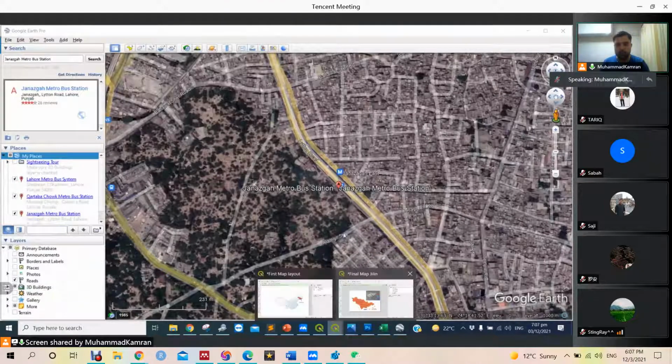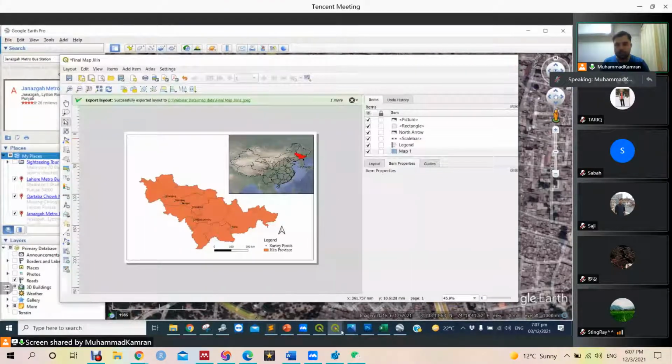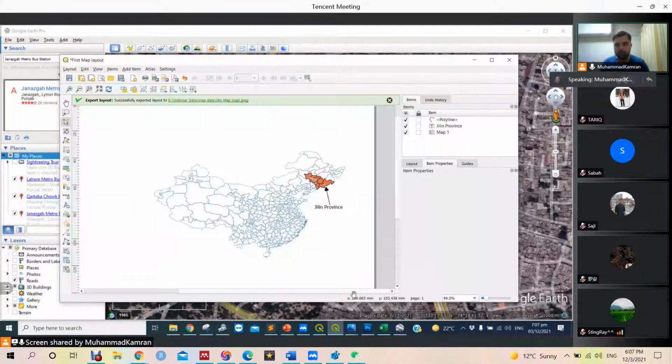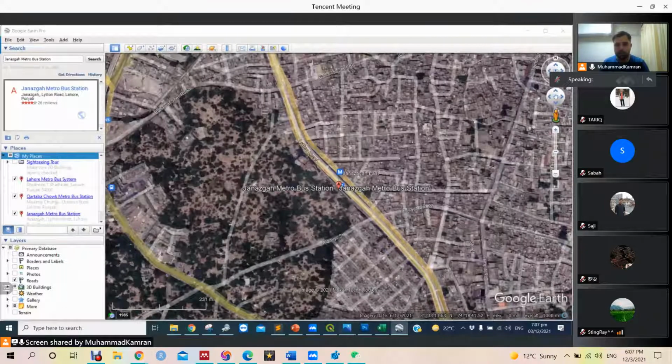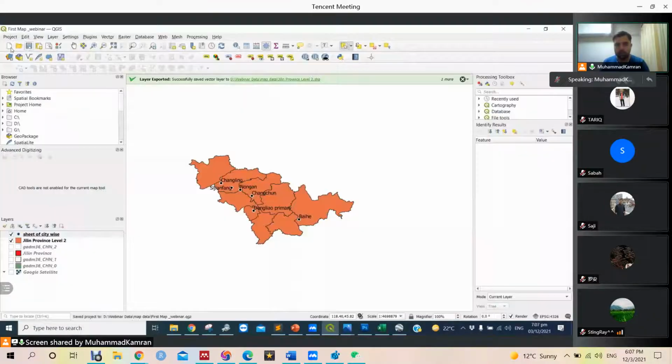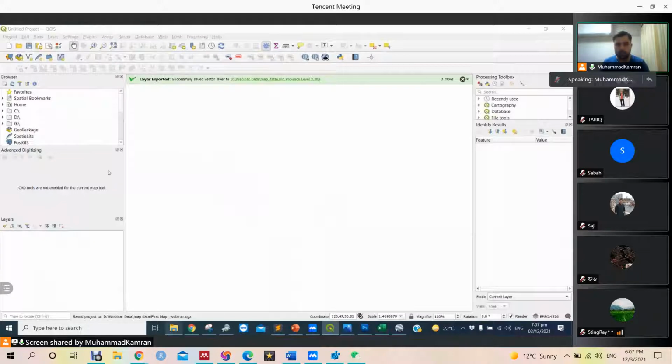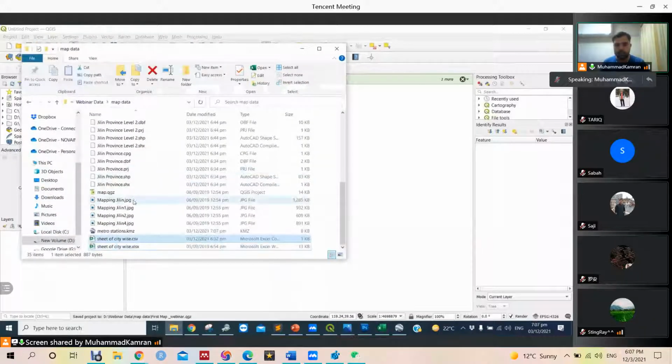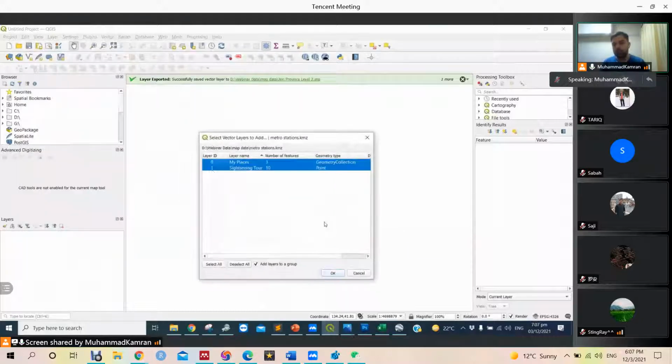Okay, when we save, let me close these maps first. I think this work is done. So let's open another. So this KML file can directly open in the QGIS. So we have 3 places.